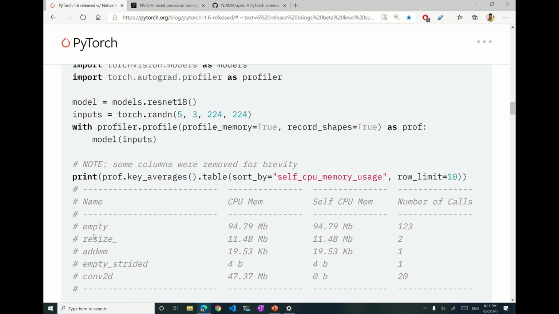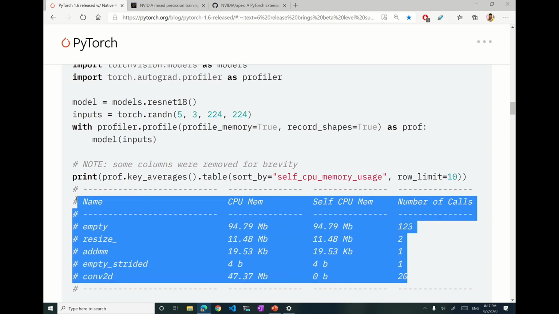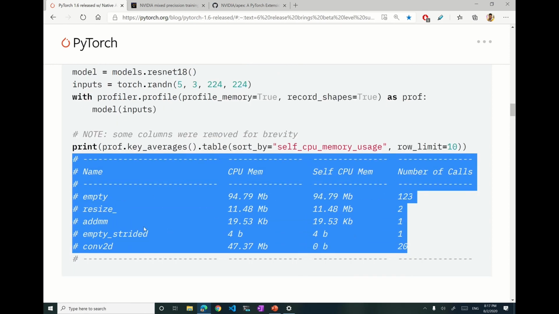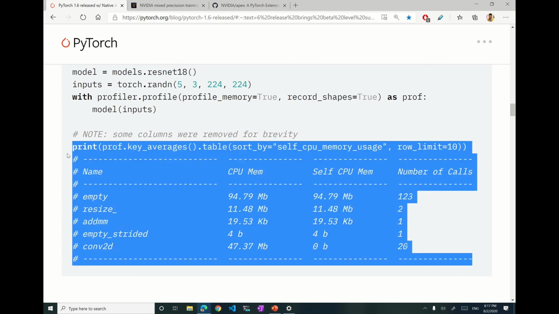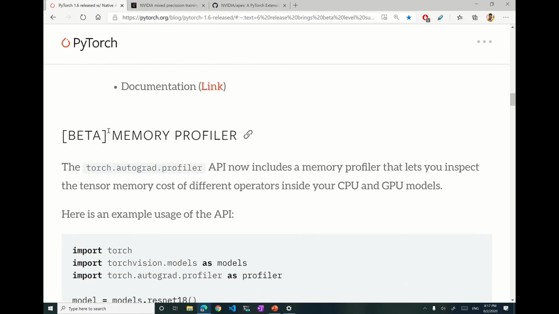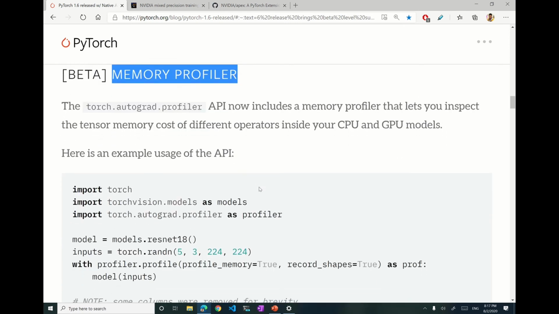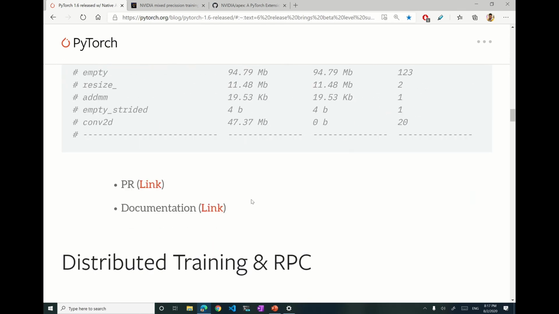For example, here it is printing which operations or which tensors are consuming how much memory, and they are also profiling how many calls they are making. We'll know more about it when we start using it. I will also post a video on using the PyTorch memory profiler. Really cool feature.